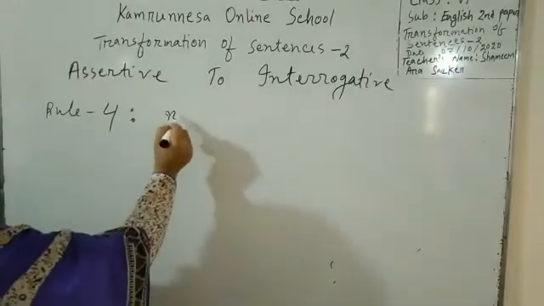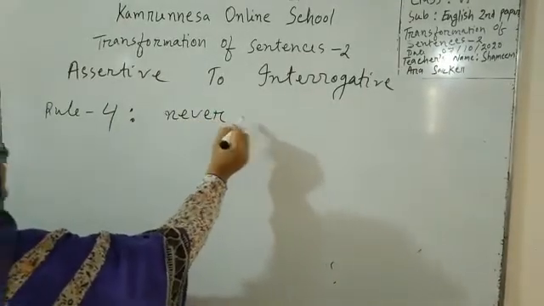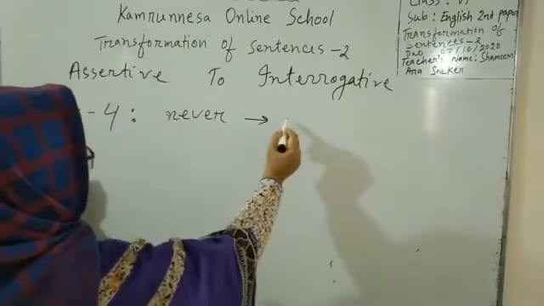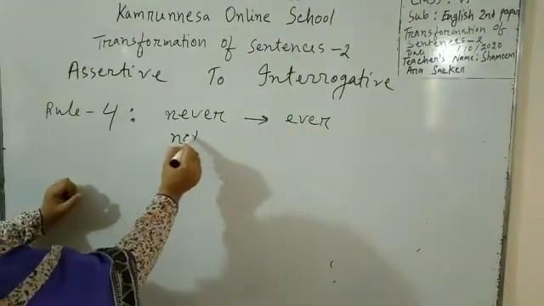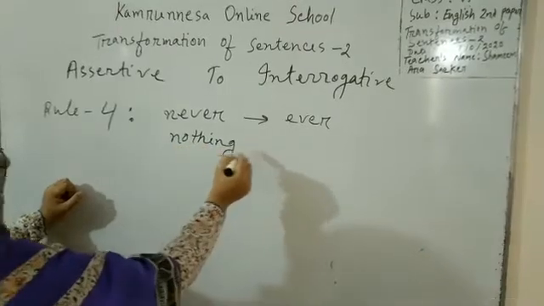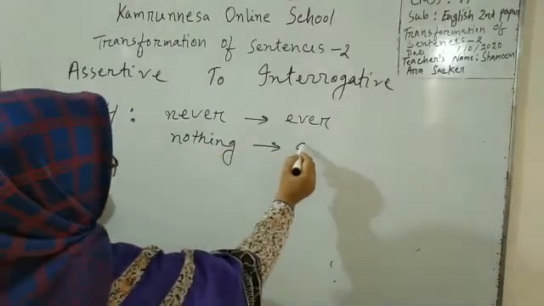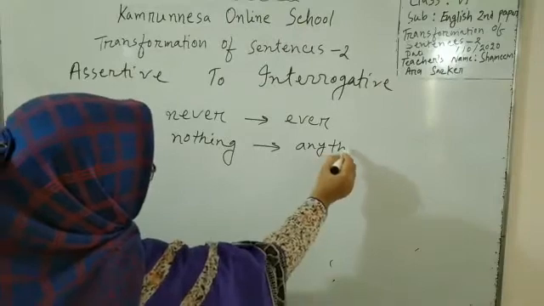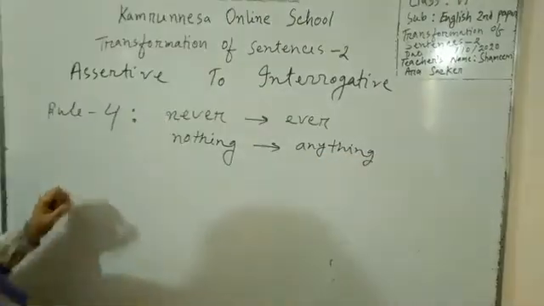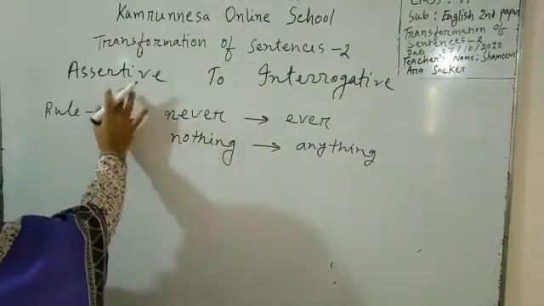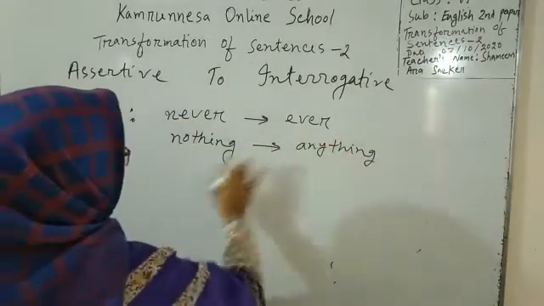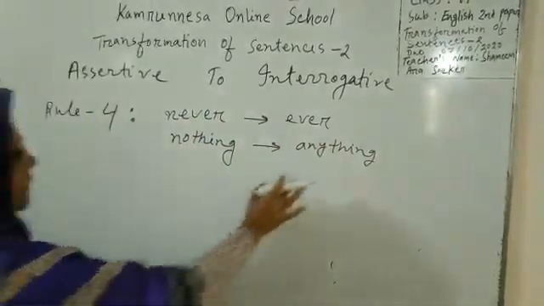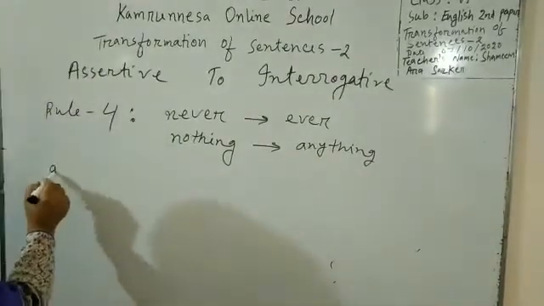If there is never in an assertive sentence, this never will be turned into ever. And if there is nothing in an assertive sentence, this nothing will be turned into anything. Okay. If in an assertive sentence there is never, we will turn it into ever, and if there is nothing, you will turn it into anything. Let's give 2 examples.